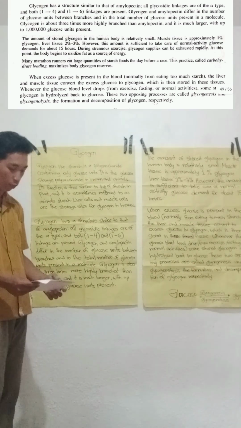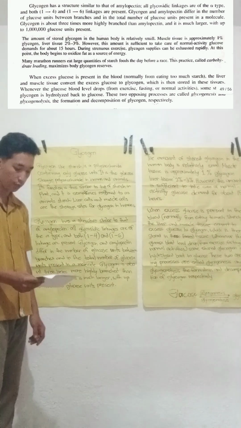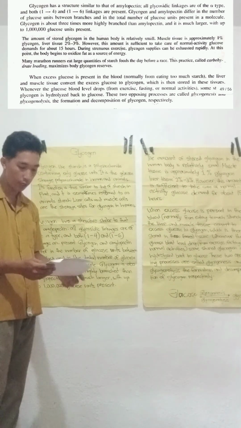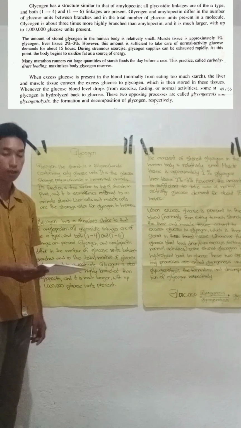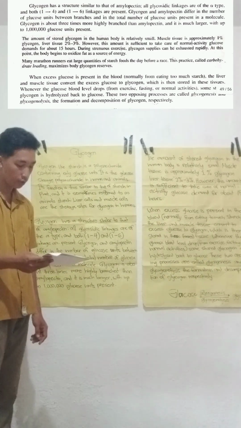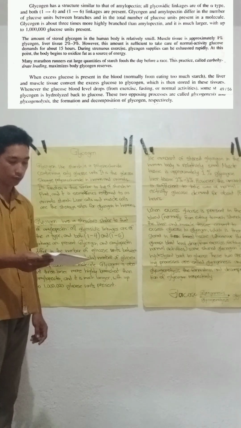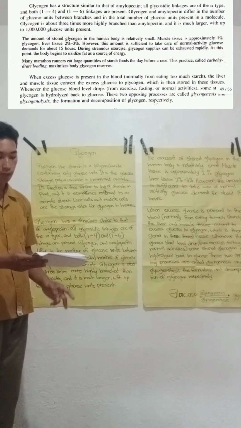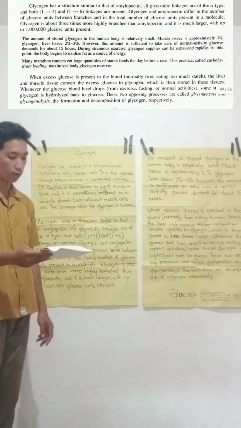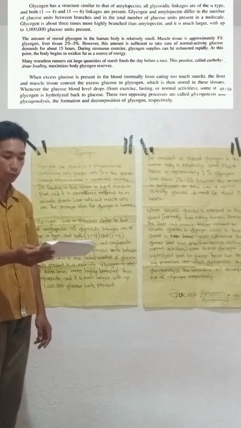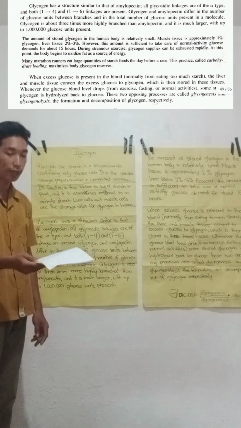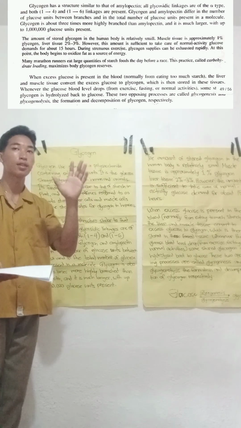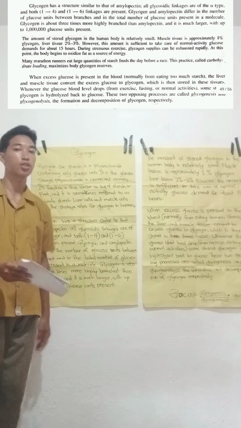Amylopectin is a highly branched polysaccharide, a major component of starch, composed of glucose units linked by alpha 1 to 4 and alpha 1 to 6 glycosidic bonds, forming a complex tree-like structure.